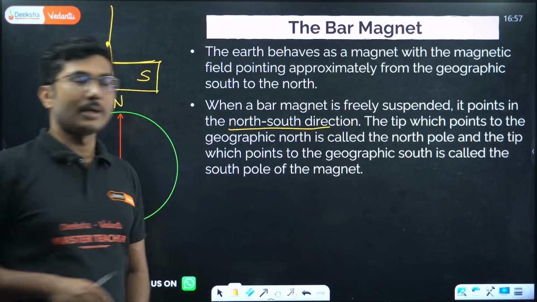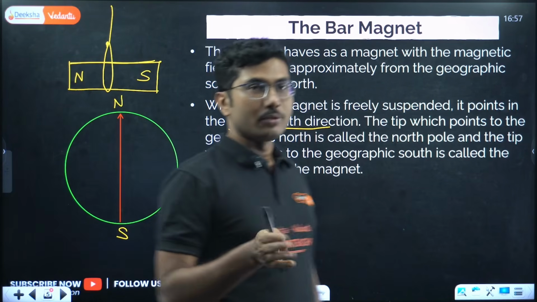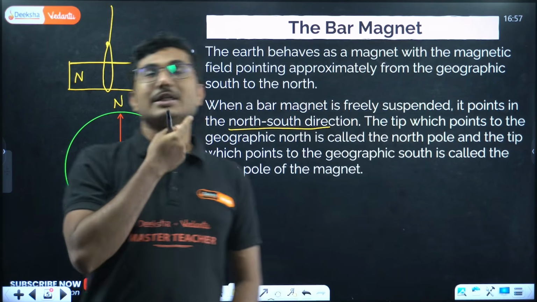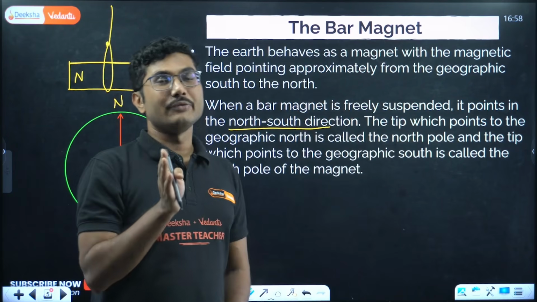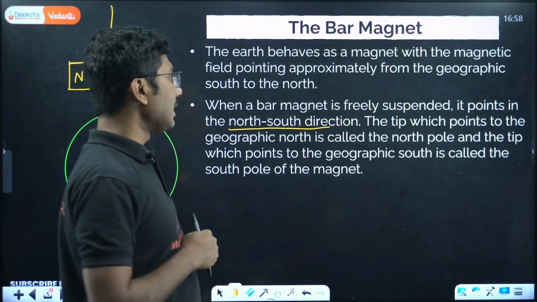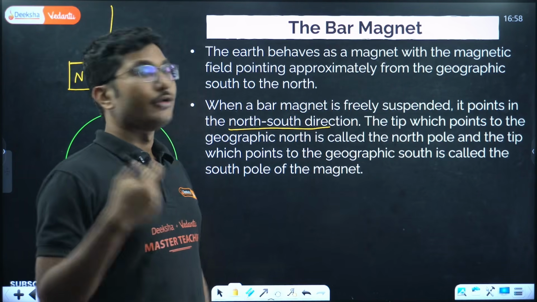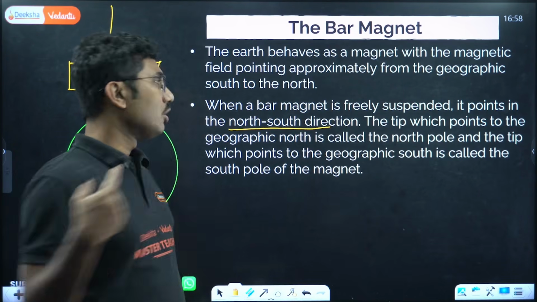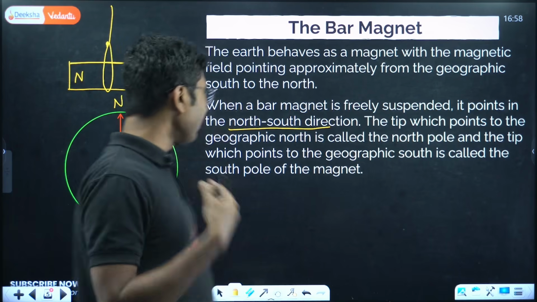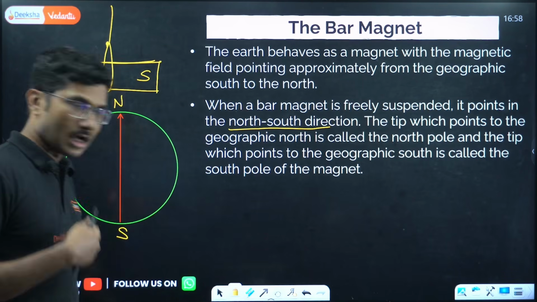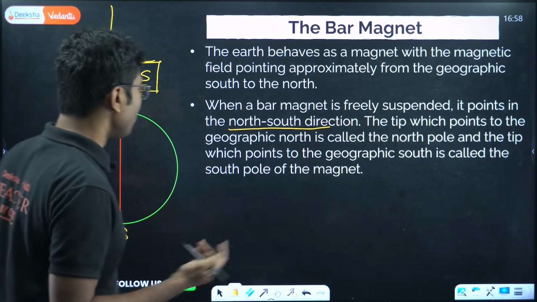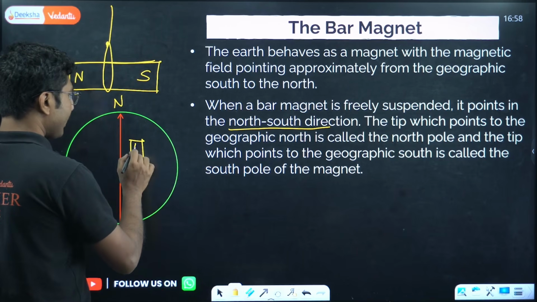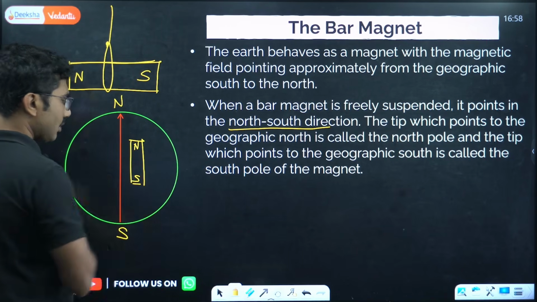When you keep it on a plane, it will not be able to rotate itself in the north-south direction, but if you allow it to be freely suspended from the middle, then it will point in the north and south direction. The tip which points to the geographic north is called the North Pole, and the tip which points to the geographic south is called the South Pole of the magnet. So when you suspend the magnet, it automatically points approximately towards north and south.